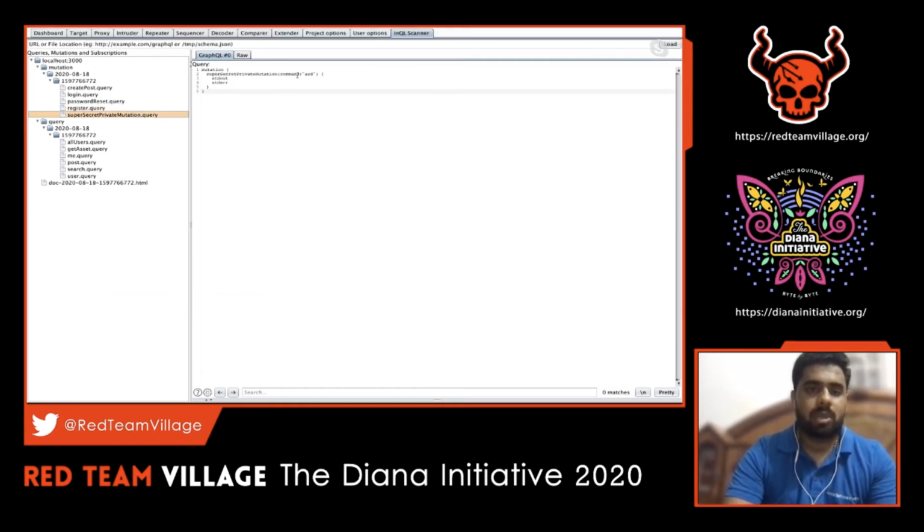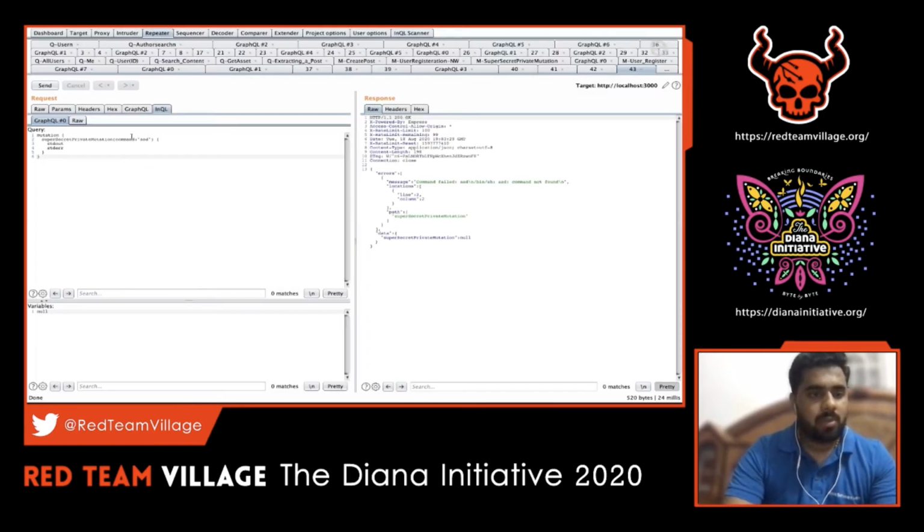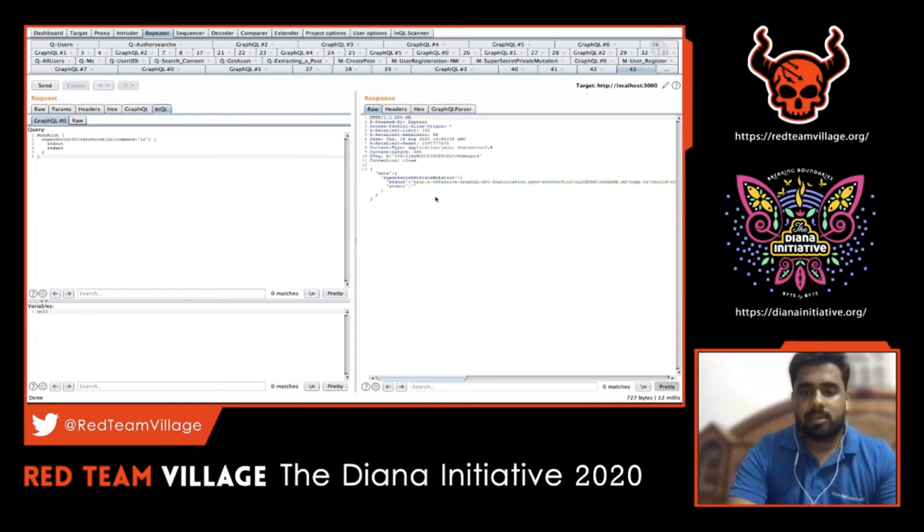So just keep an eye on that, because in this particular query, for example, I am crafting a POST request. Let's pass a system command like ls. You can see here the current directory I'm working in, and that directory structure has been displayed over here. It means that the system commands have been executed.